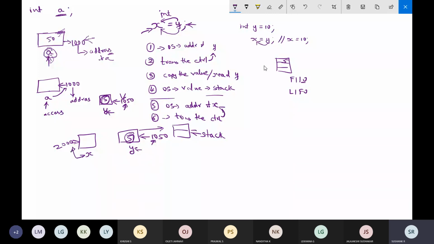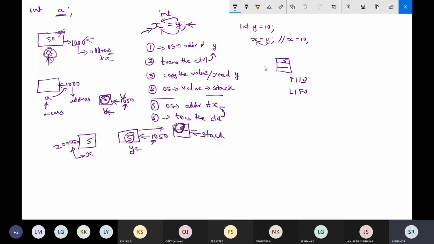After that transfer the control, then copy the value which is there in the temporary stack and put it in x. So the operating system will copy the value from the stack and it will place it inside the block which is referenced by 2000. So this is how the value will be copied.